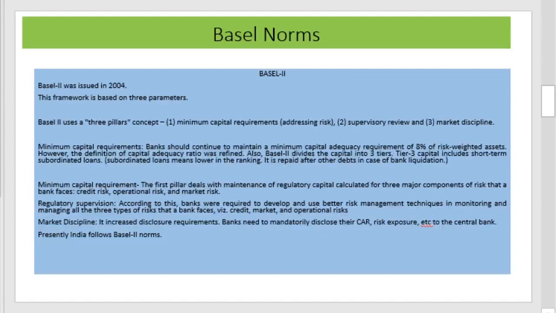The second one is regulatory supervision, using better risk management techniques. The third one is disclosure about the capital adequacy statement of the banks.